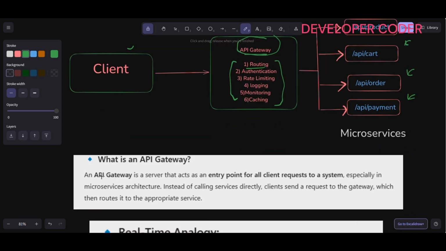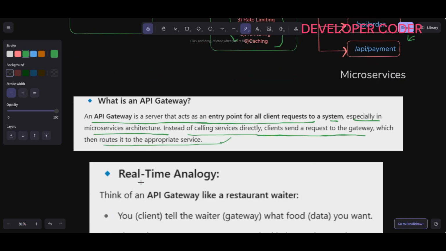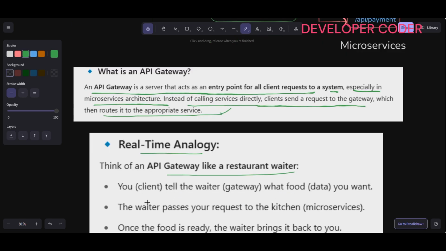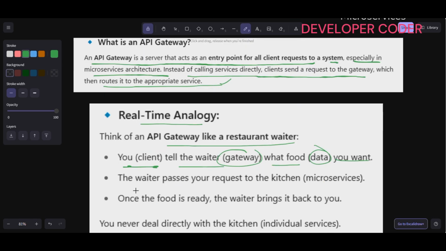So here an API gateway is a server that acts as an entry point for all client requests to a system, especially in microservices architecture. Instead of calling services directly, the client sends a request to the gateway, which then routes it to the appropriate service. All right. A real-time analogy: think of an API gateway like a restaurant waiter. You, the client, tell the waiter, the gateway, what food, or data, you want. Now the waiter passes your request to the kitchen, the microservices.